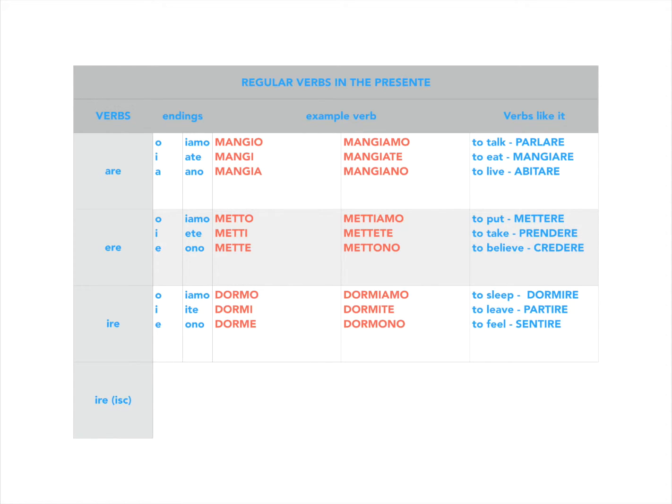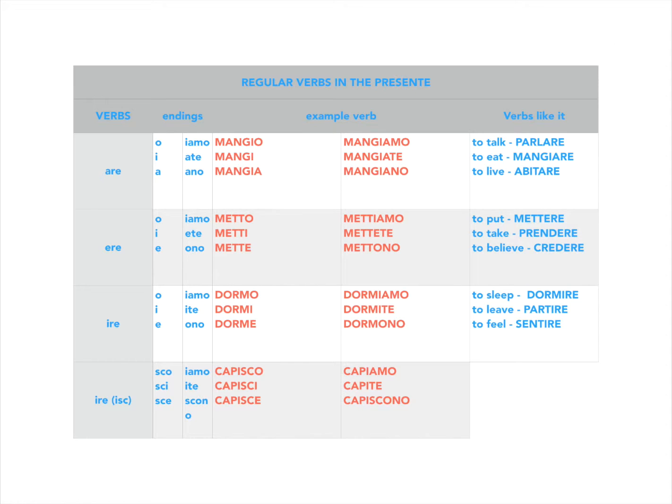Now there's one kind of IRE verb that we call IRE-isk verbs, and that's because they have a slight spelling change that's different than normal IRE verbs. So here are the endings. Isco, isci, isce, iamo, ite, iscono. Oops, sorry, that O should be joining the rest of the ending up there. So our verb in this category is capire, to understand.